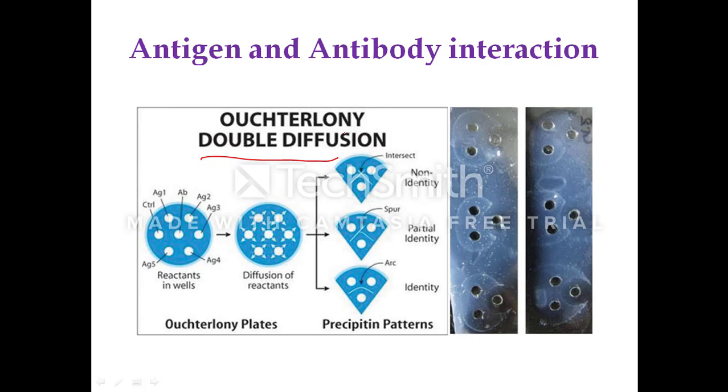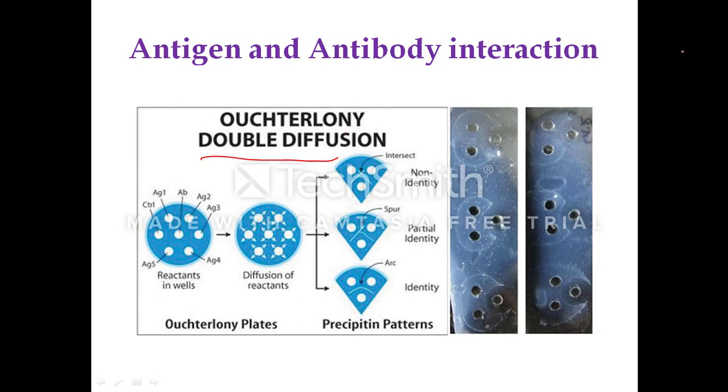Here the antigen and antibody both diffuse radially from the wells towards each other, thereby establishing a concentration gradient. As equivalence is reached, a visible line of precipitation, the opaque line or the precipitin line, forms. In the single diffusion methods, antibody is incorporated in the gel and the antigen is allowed to diffuse from one end to the other end.